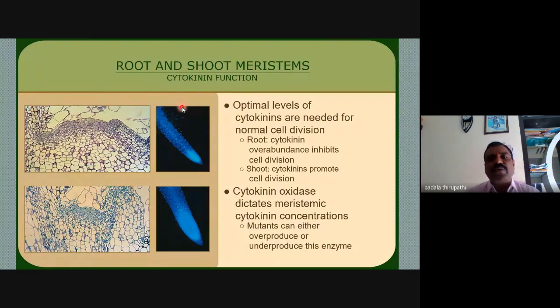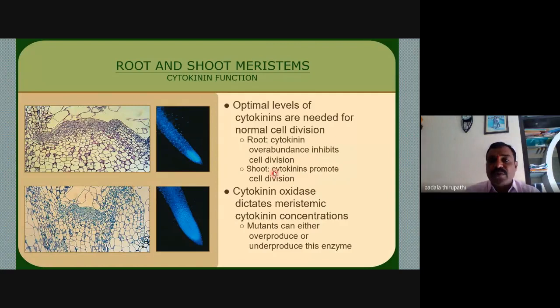Whenever the cytokinin gradient or concentration is increased, it automatically inhibits cell division in the root. But at the same time, in the shoot, cytokinins promote cell division. So the parts of the plant vary from one part to another. Root cell division is inhibited, while in the shoot cytokinins promote cell division.